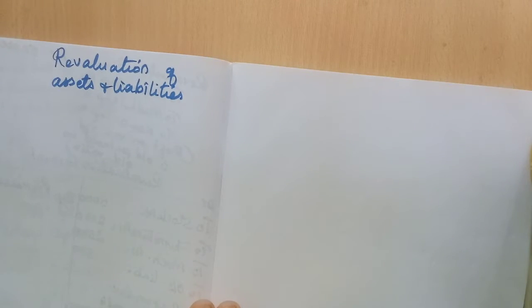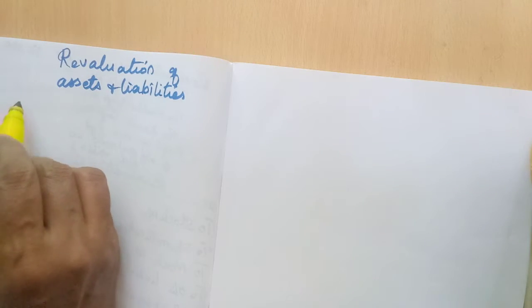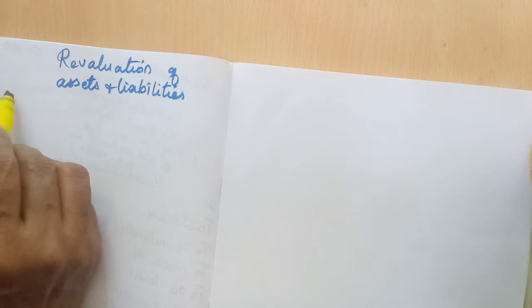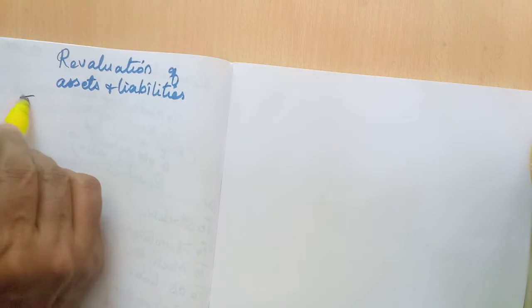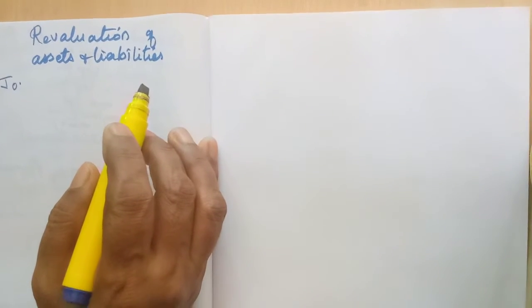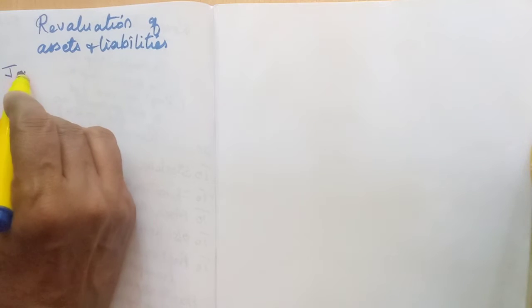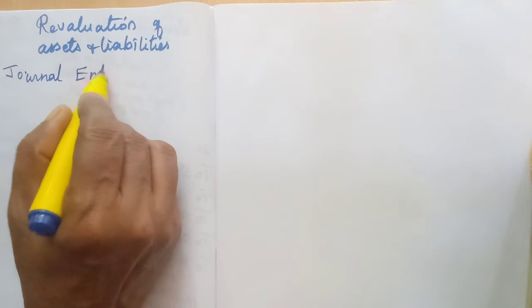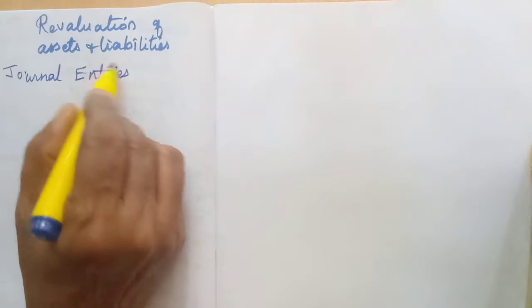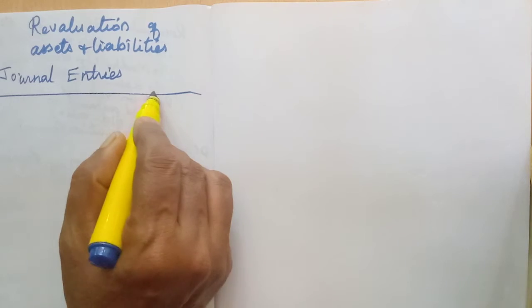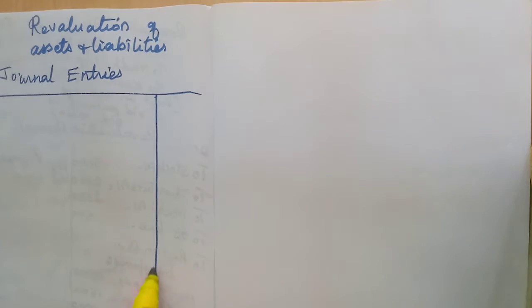First, journal entries. Three entries will be coming, isn't it?